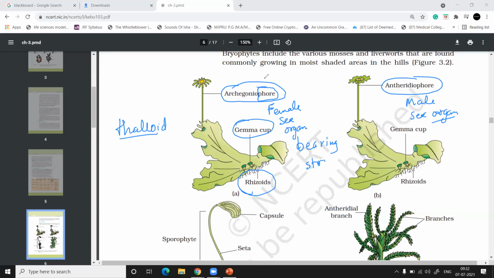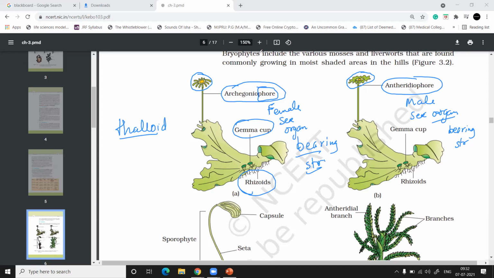Phore means bearing structure, so it's a sex organ bearing structure. Now this bearing structure has archegonia or archegonium. Then this also has antheridium or antheridia. Okay, so the sex organ is antheridia or archegonium, but an archegoniophore is basically a bearing structure which is bearing the sex organ. Archegoniophore, female sex organ, and antheridiophore, male sex organ bearing structure.